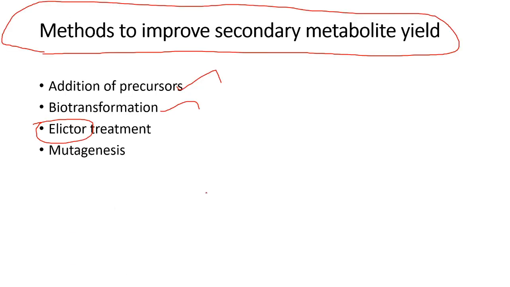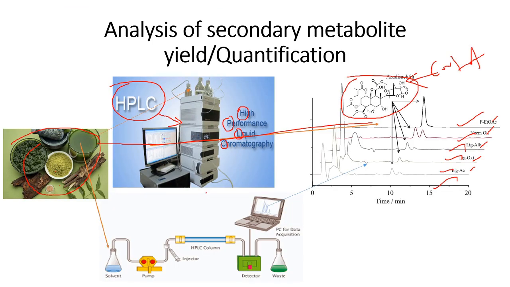Finally, the methods to improve the yield of secondary metabolites, and also analysis and quantification. Up to this you should know about secondary metabolites, their uses and quantification. Okay, thank you.